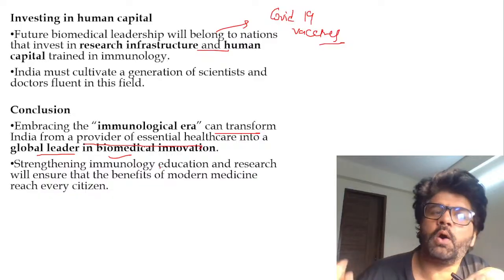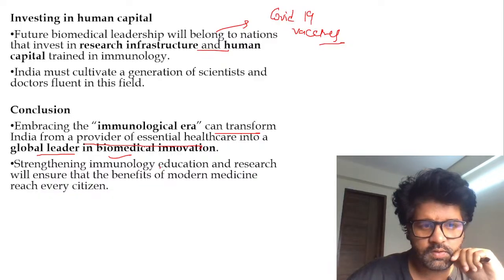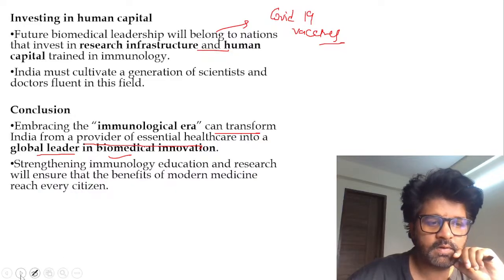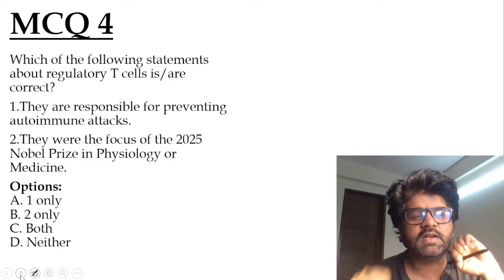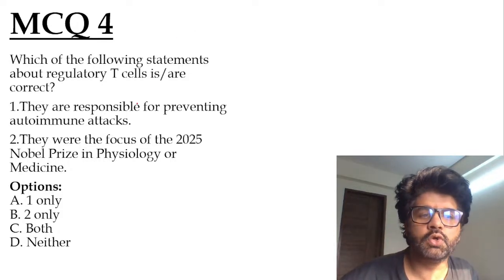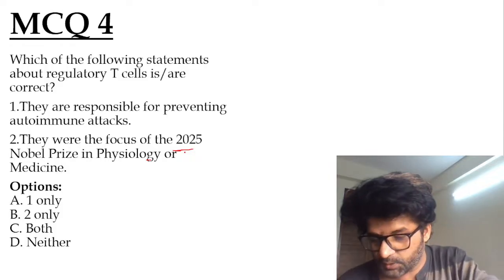It's not only about the immune system, guys, immunology. It is connected in so many ways to different parts of our body, even brain functioning. So that is the basic rationale. You don't need to do a PhD here. We were reading about this article because of the Nobel Prize of 2025 in physiology or medicine. So let's solve this particular question.